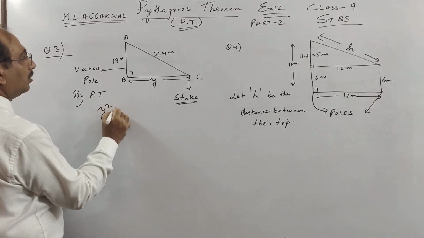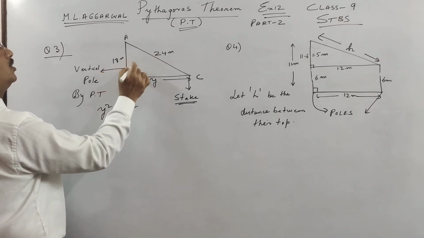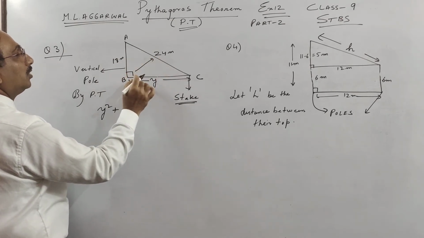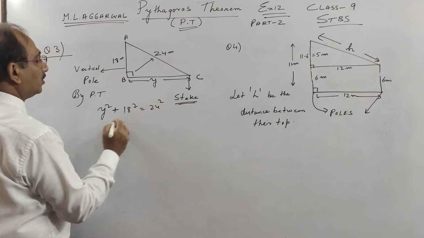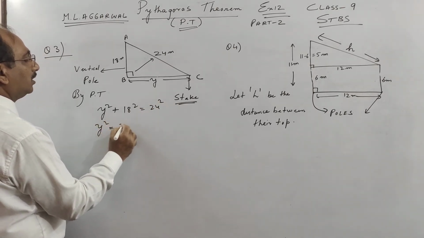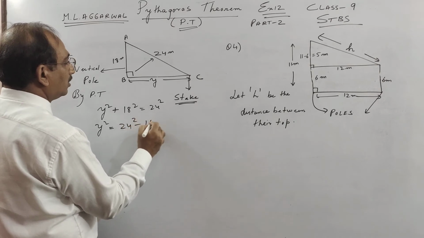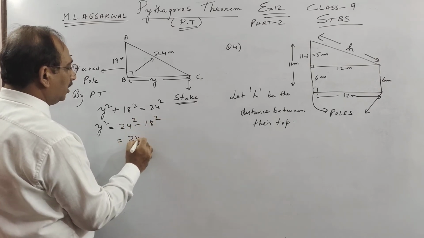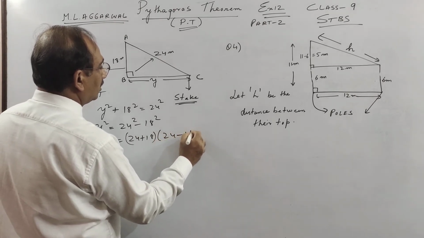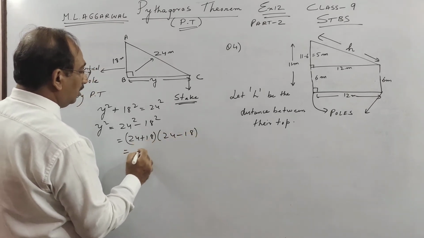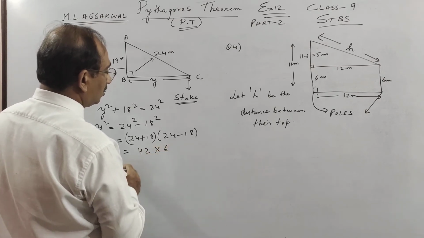y square plus 18 square. See, this square plus this square is equal to the hypotenuse square. How do you know the hypotenuse? Which one? Opposite to the 90 degree. It is equal to 24 square. So y square is 24 square minus 18 square. 24 plus 18, 24 minus 18. So what do we get? 42 into 6.